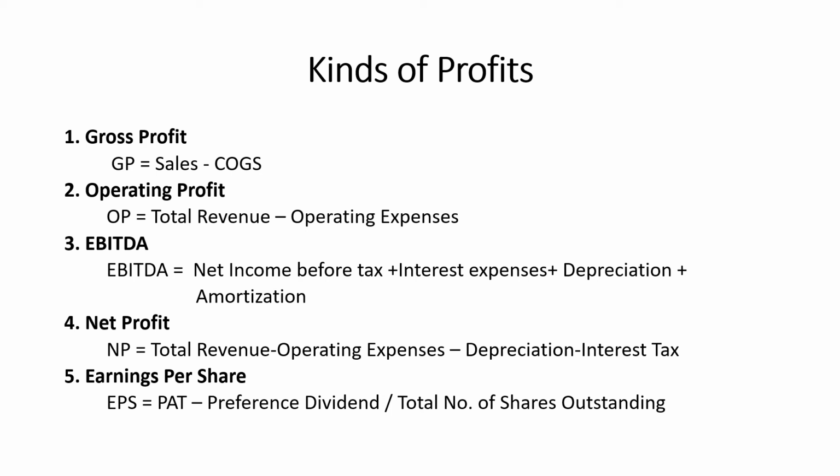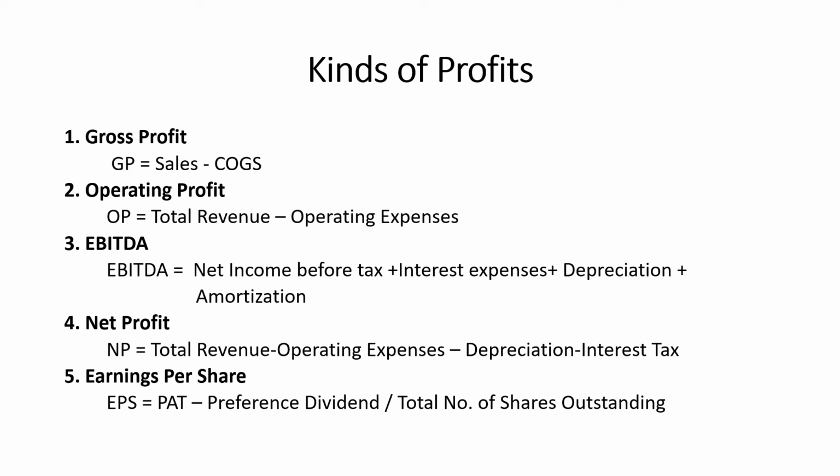EBITDA is important because it can be used to analyze and compare profitability among companies and industries. And not only that, it eliminates the effects of financing and capital expenditure. EBITDA is also important because it gives an estimation of the cash available to make interest and principal payments.